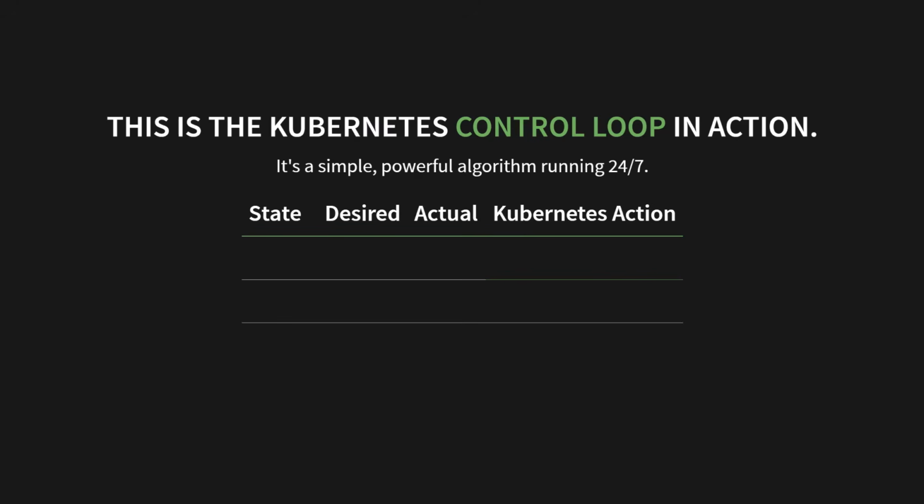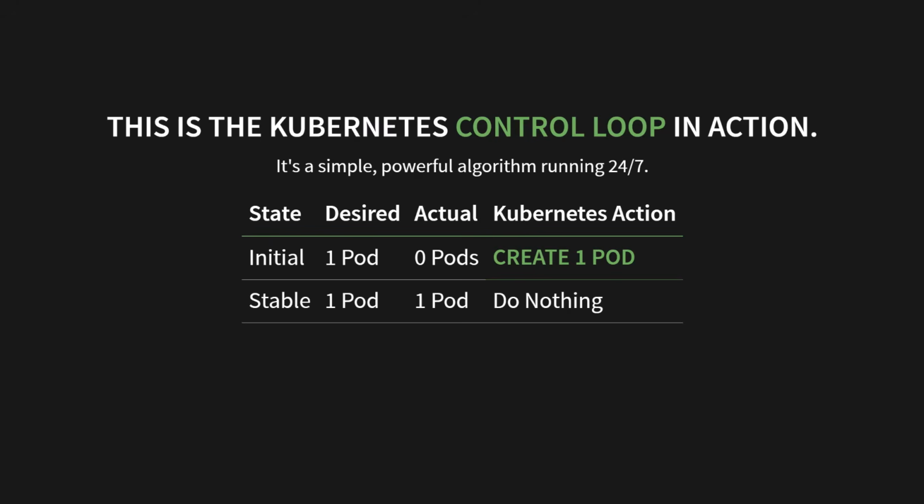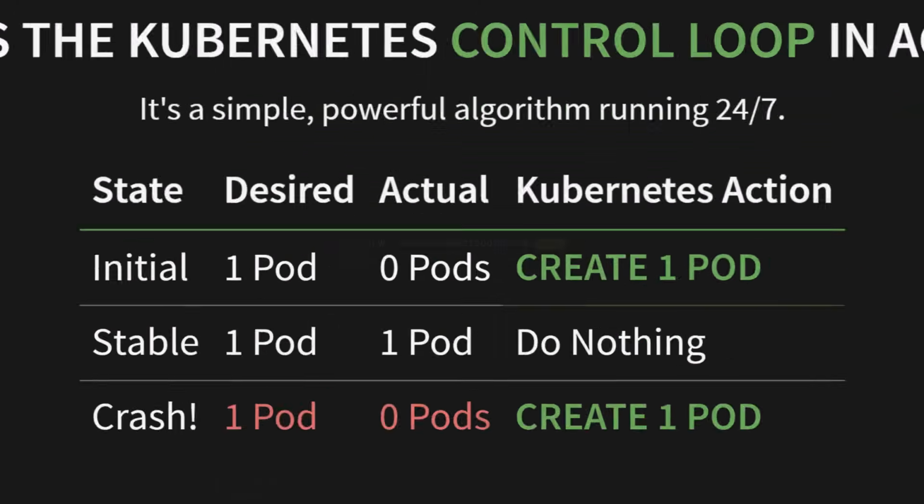Look at this table. When we started, the desired state was 1 pod. The actual state was 0 pods, so Kubernetes took the action to create 1 pod. Then things were stable. Desired was 1, actual was 1. Kubernetes did nothing. And then the crash. Desired was still 1, but actual dropped to 0. So what did it do? It immediately took the action to create 1 pod. This is self-healing. This is the power of desired state.